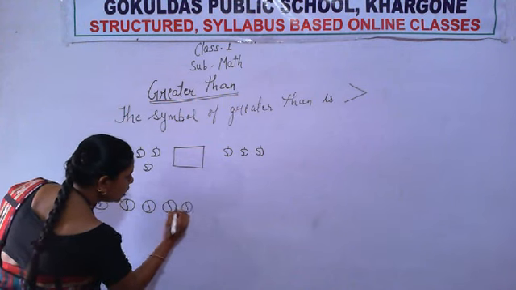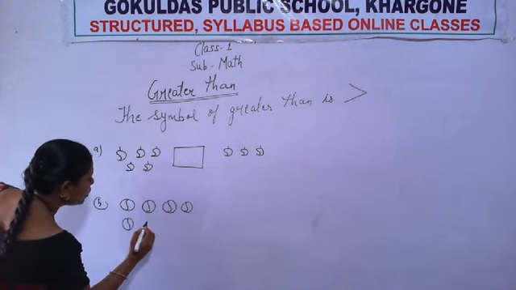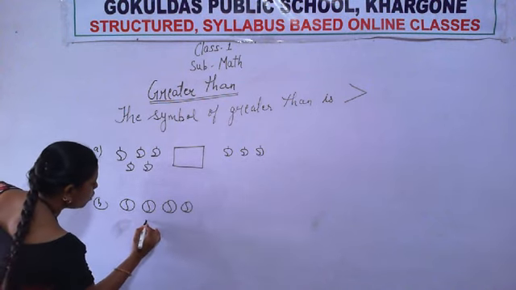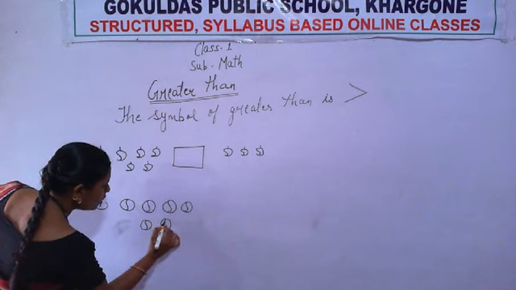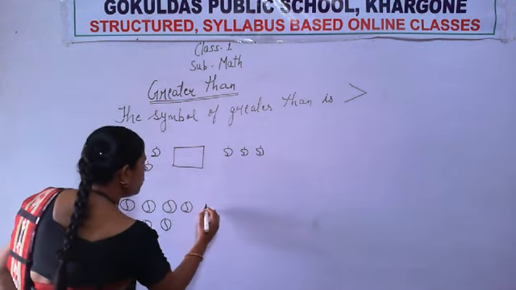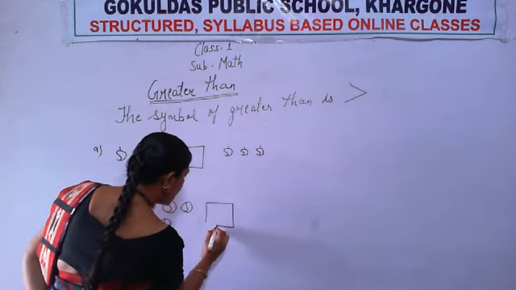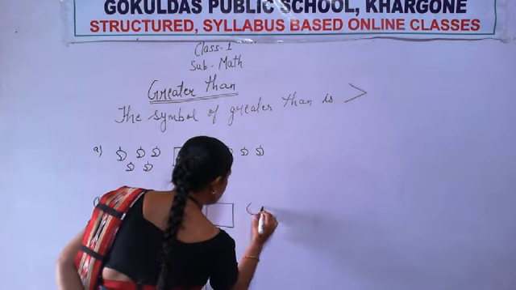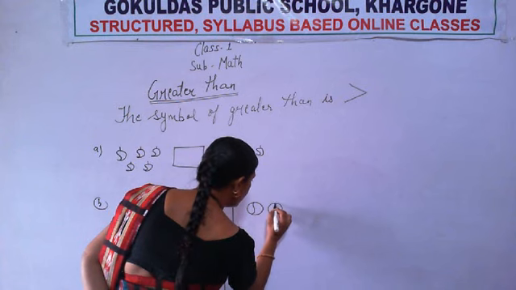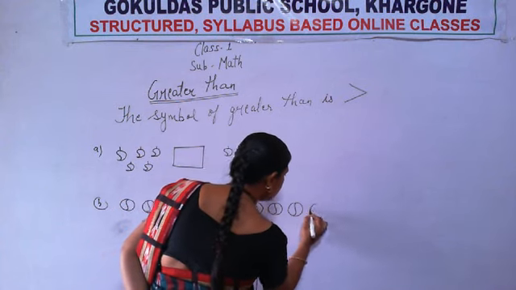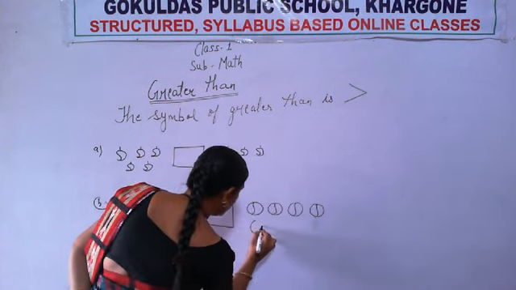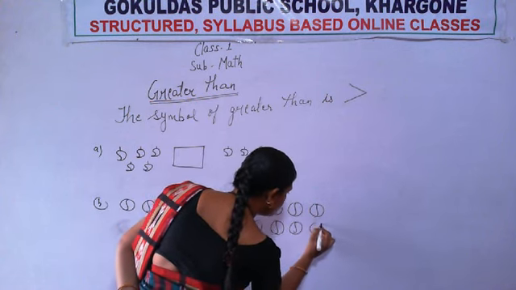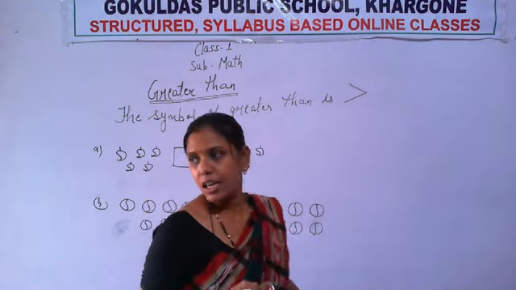What are these pictures? First, what is the picture of? Picture of a mango. All of you like eating mango? Yes or no? What is the taste of the mango? Sour or sweet? Yes, sweet and sour both. What is the color of the mango? The color of the mango is yellow. And mango is known as the king of fruits. Phalon ka raja.